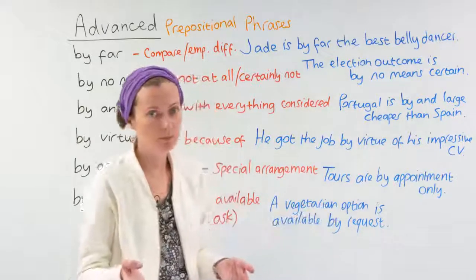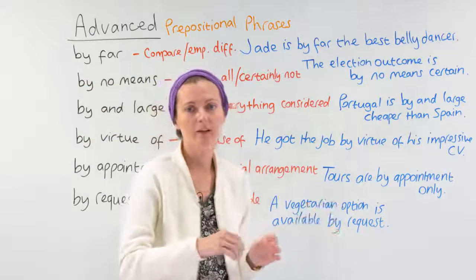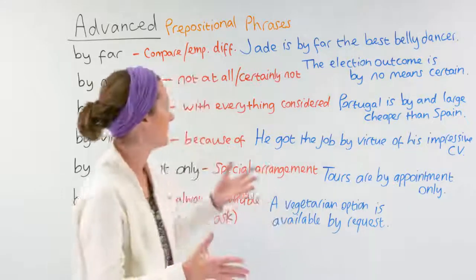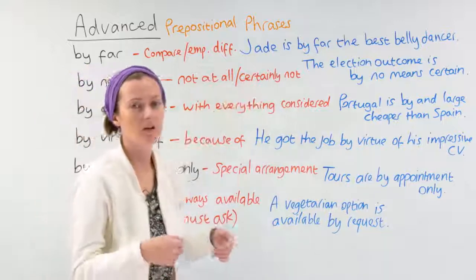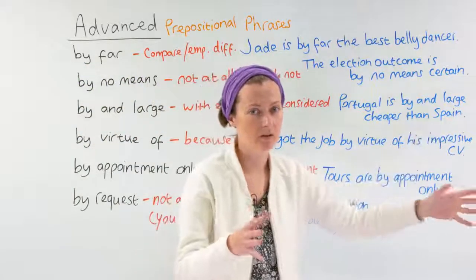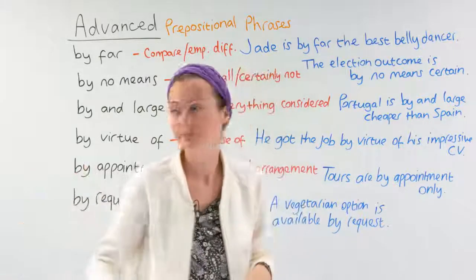Another example is the show is by no means over. So in that sentence, the meaning of certainly not is clearer. The show is by no means over. It's definitely not over. The show will continue.